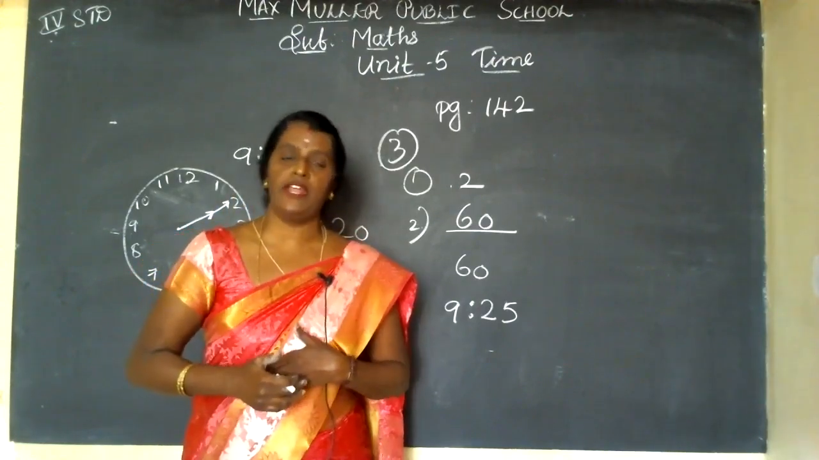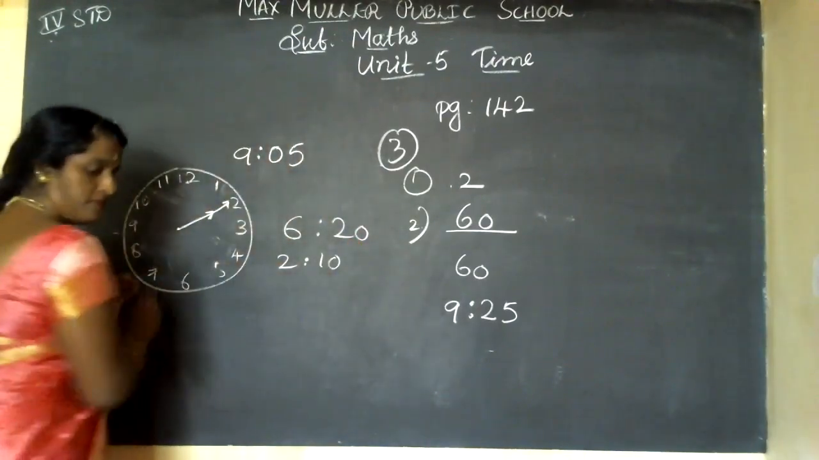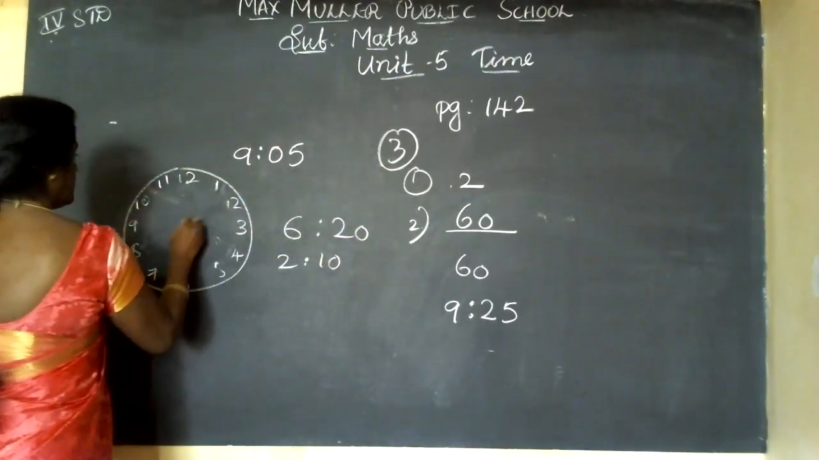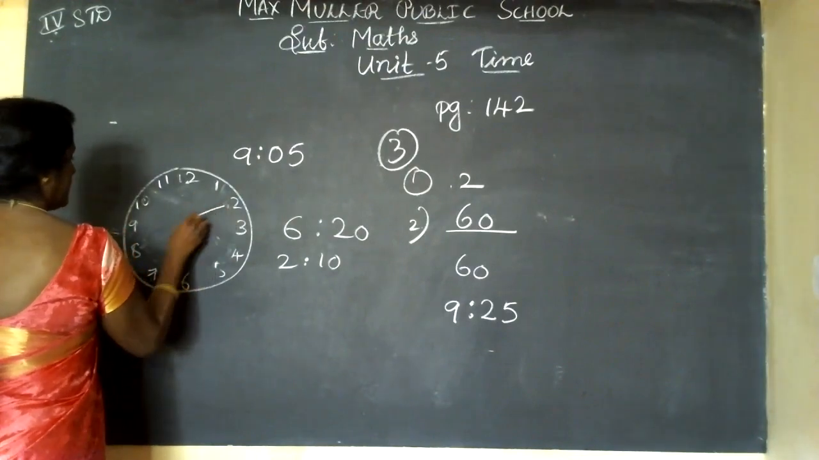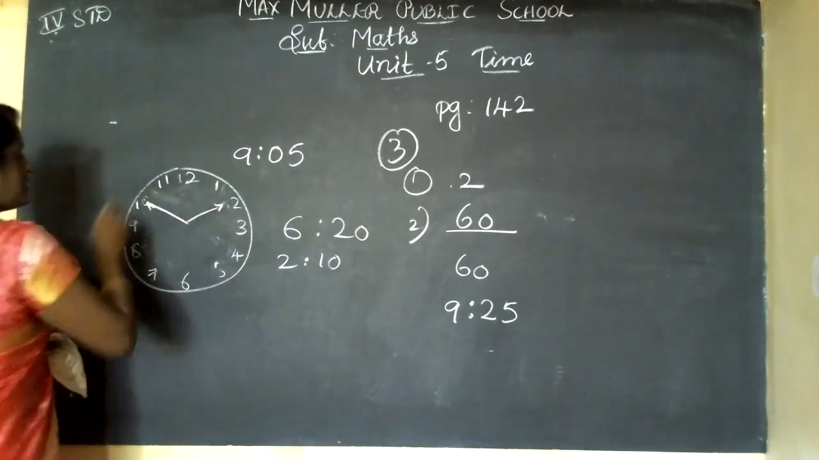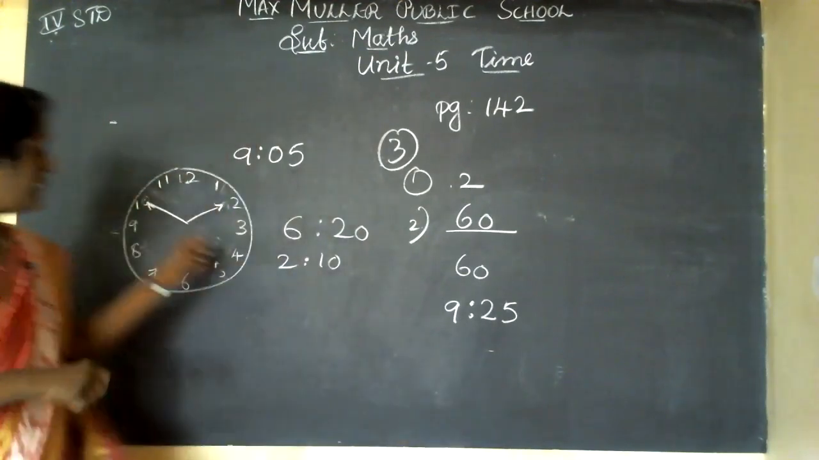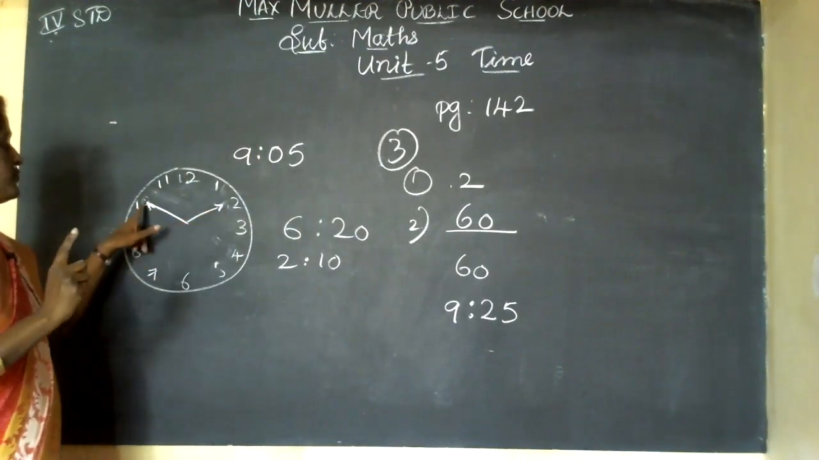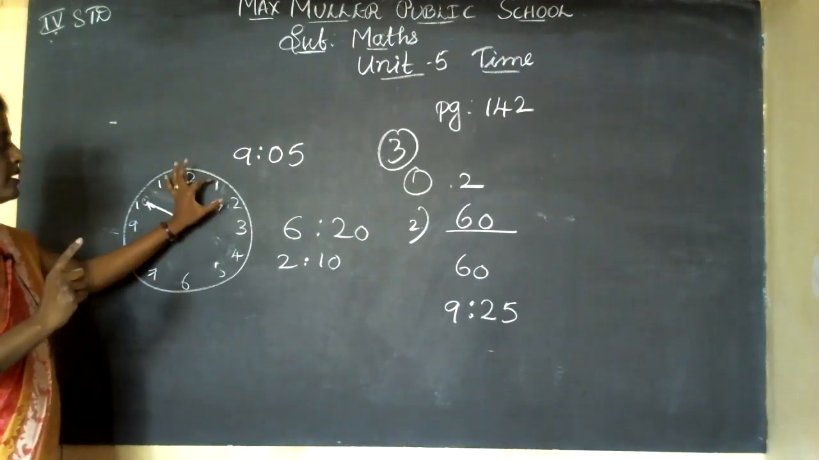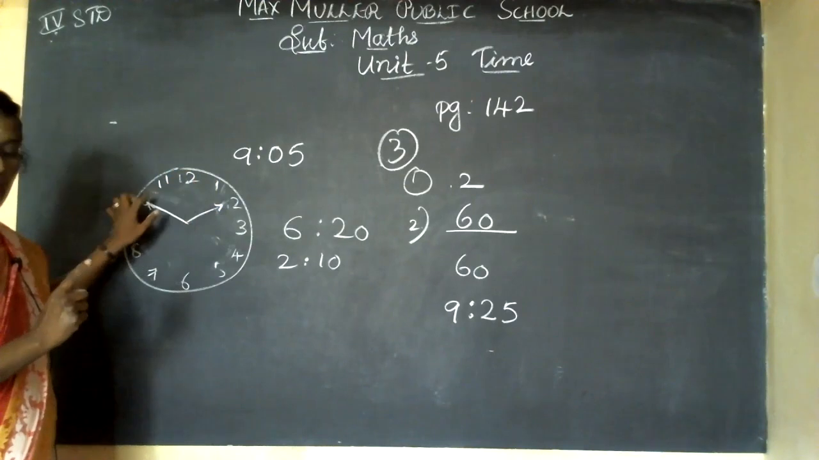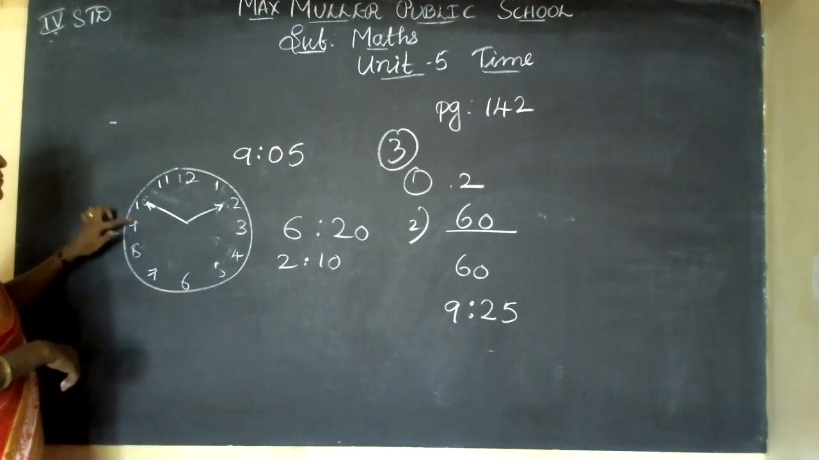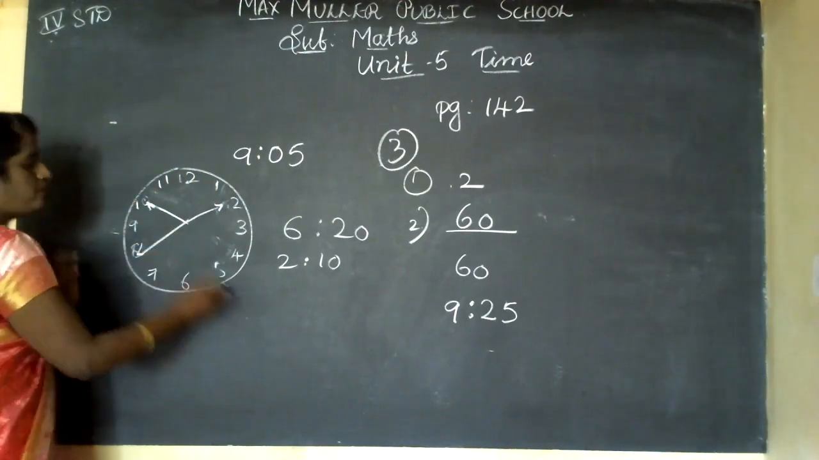10 minutes before 1:50. See, the time is 1:50. This is the small hand, this is the big hand. You may think the big needle is near 2, but it is not 2. See, if this needle crosses 6, the small hand will move. Otherwise it will be near 1 o'clock only. So the time is 1:50. 10 minutes before means you should come back. See, 5, 10. So the time is 1:40.